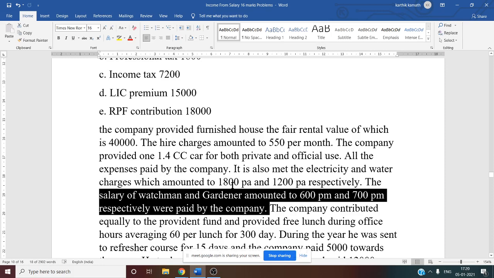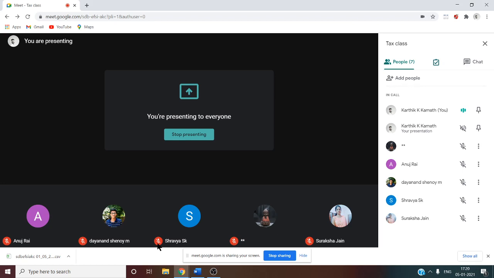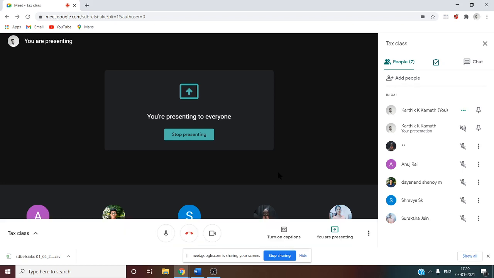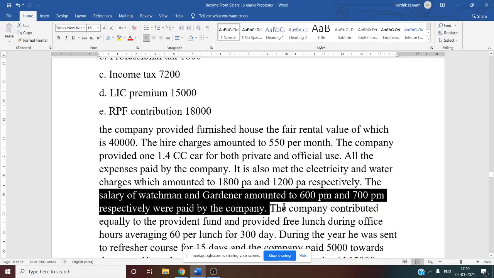So all these things, what are they called? All the facilities given by the employer to the employee are taxable perquisites. It is called perks. So that you have to remember, and in the format you have to show it separately.